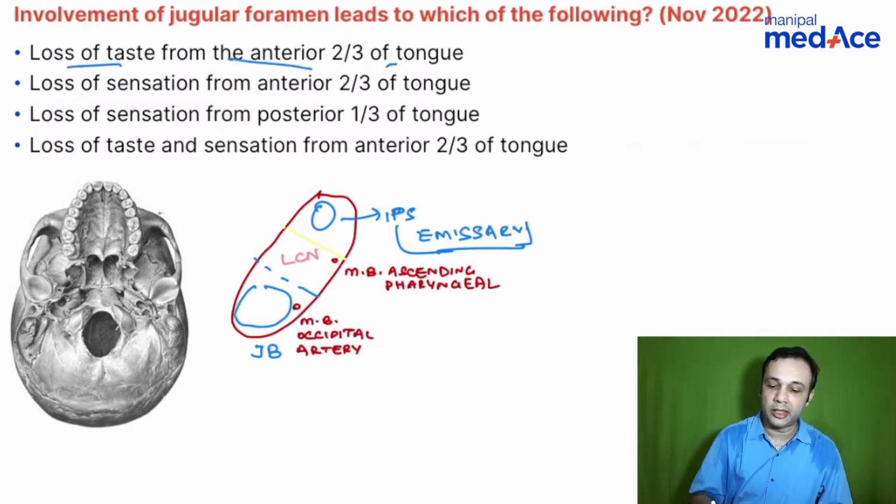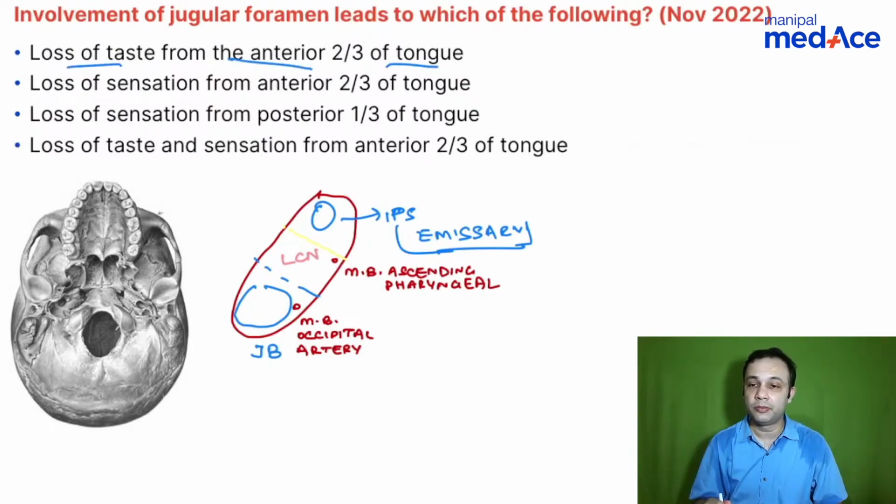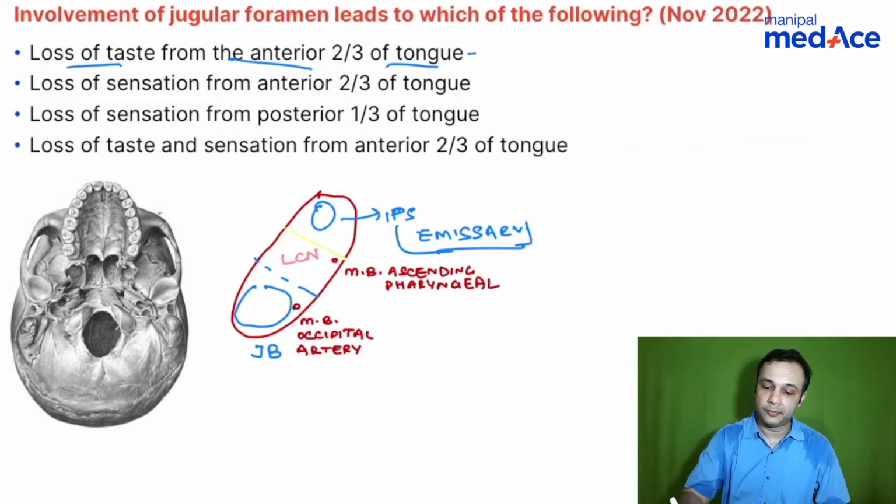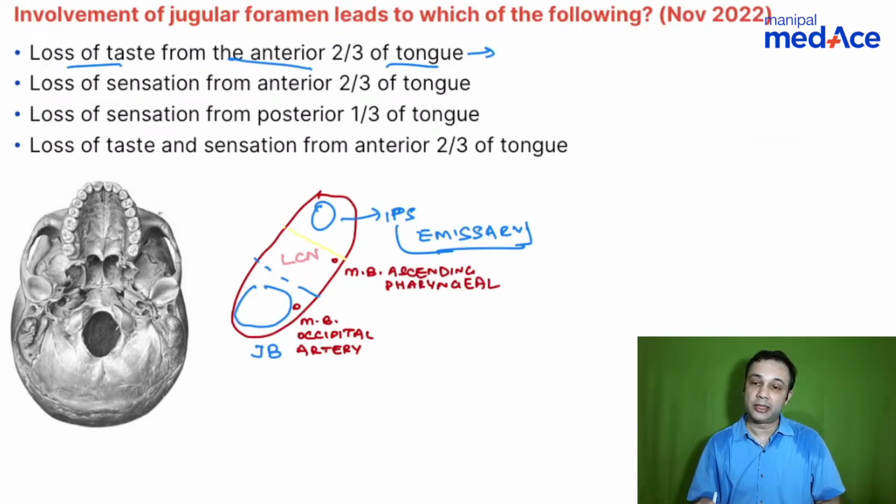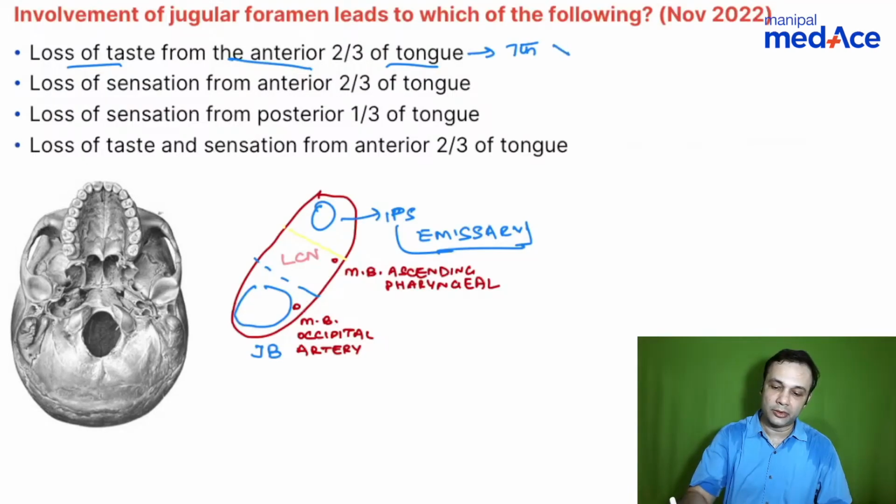Loss of taste from the anterior 2/3 of the tongue. Where does it come from? Which nerve? Yes, absolutely correct, Stardust. Okay, so you have the inferior petrosal sinus in the middle. Yes, chorda tympani. So chorda tympani is a branch of the 7th nerve. So rule this out.